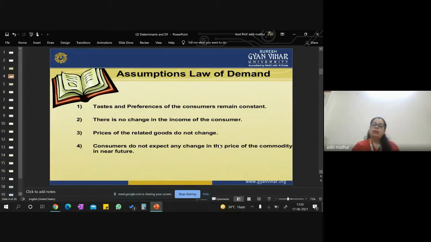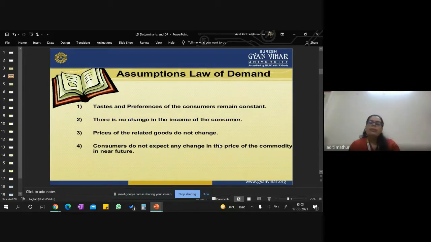So if you are assuming that there is no change in income, we will always be going to earn 50,000 rupees. No, beta, it is not possible. So that is why we are assuming. And definitely if income increases, it might be possible that before you used to only buy 4 kgs of sugar, but now because your income has increased, you will like to have 5 kgs of sugar. Possible. You will like to keep 1 kg as your buffer in your storeroom. In case of emergency, you might need it. Before, you might not have been able to afford the emergency stocks, but now because your income has increased, you will like to demand more, right?